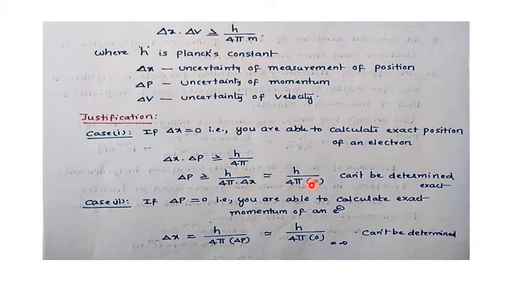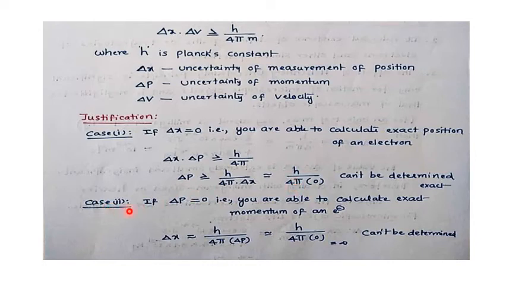What is the value here? Delta x equal to 0. Put the 0 here. Then it can't be determined. That means some higher value we will get. Clear? So this is the mathematical justification only. I am explaining with respect to delta x equal to 0, but here just take it as a very small quantity of uncertainty. Then you will get more uncertainty here. So if it is less uncertainty, what is the answer? More uncertainty. Clear?